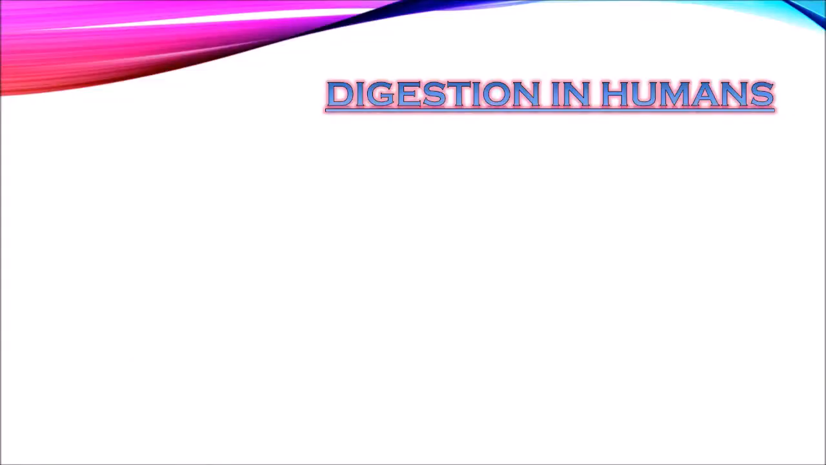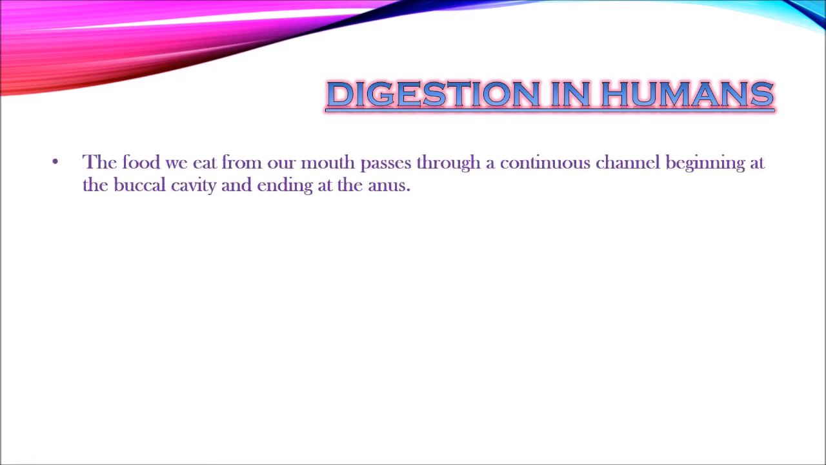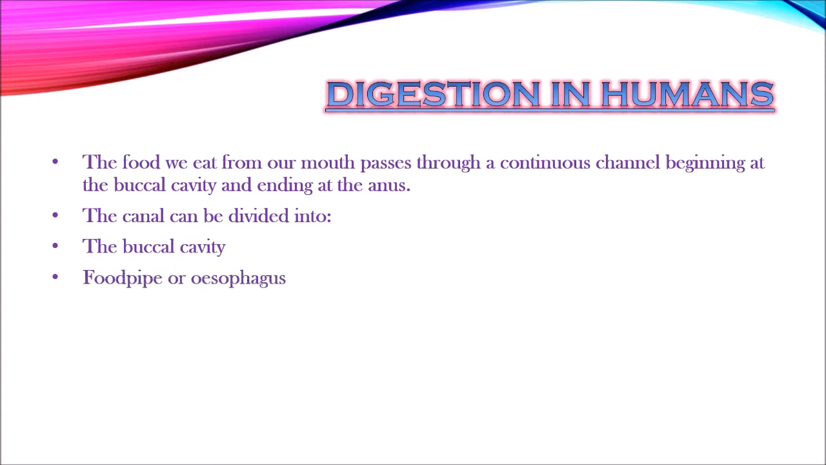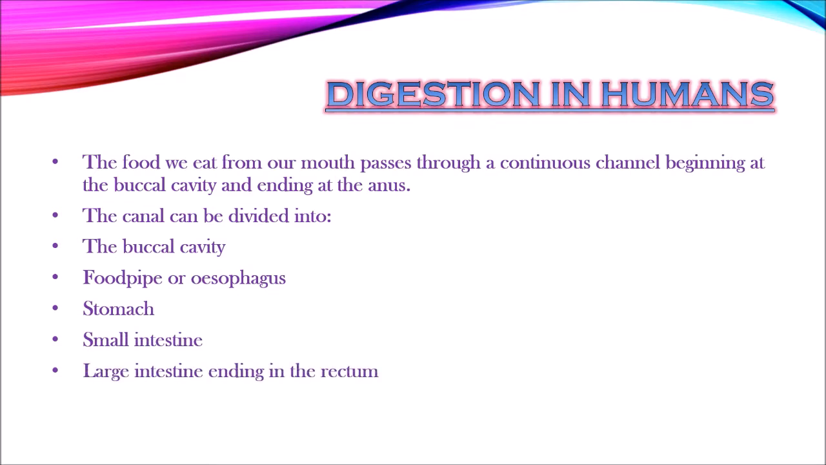Digestion in humans. We take in food through the mouth, digest, and utilize it. The unused parts of the food are defecated. Now, the food passes through a continuous canal which begins at the buccal cavity and ends at the anus. The canal can be divided into various compartments: the buccal cavity, food pipe or esophagus, stomach, small intestine, large intestine ending in the rectum, and the anus. These parts together form the alimentary canal or the digestive tract.